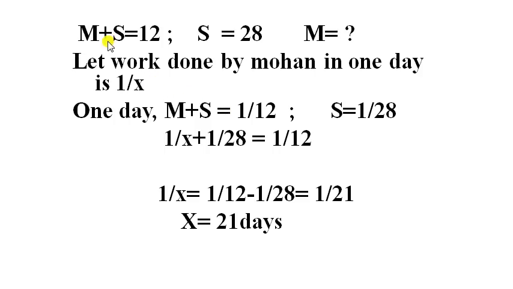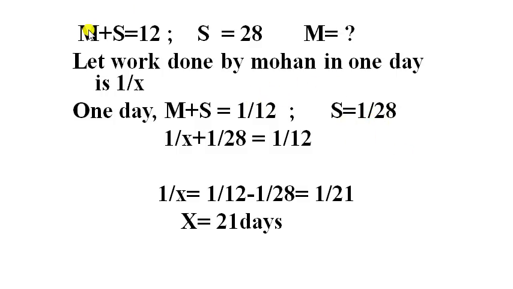In the question it is given that Mohan and Sohan together can do a job in 12 days, that is M plus S is equal to 12. Sohan can do the job alone in 28 days. We have to find out how many days Mohan will take to complete the job. Let the work done by Mohan in one day be 1 by X. Then the work done by Mohan and Sohan together in one day will be 1 by 12, and the work done by Sohan in one day will be 1 by 28.